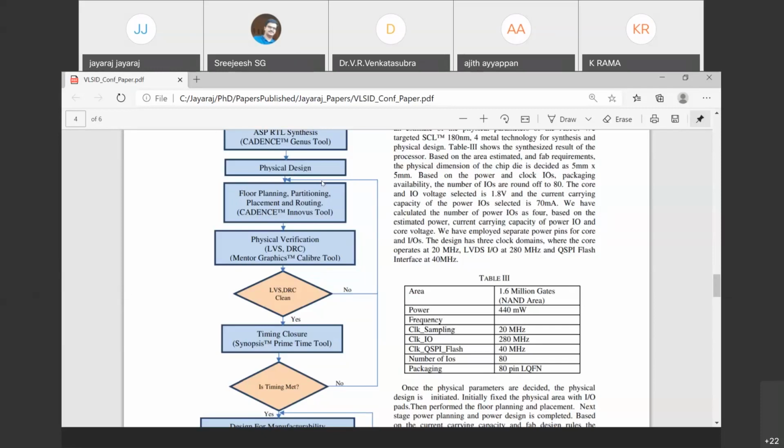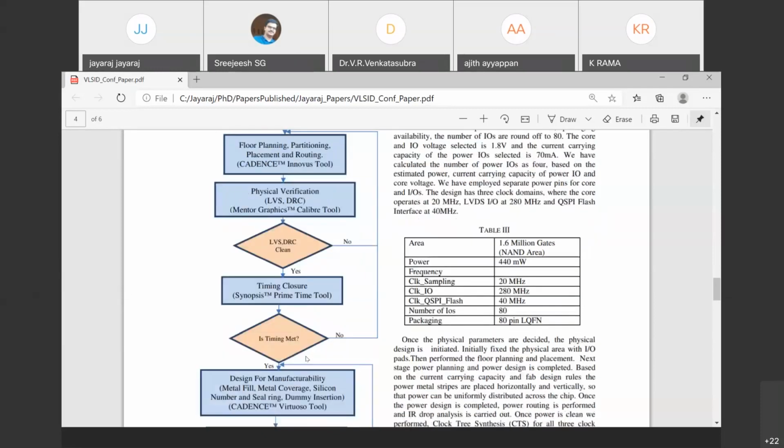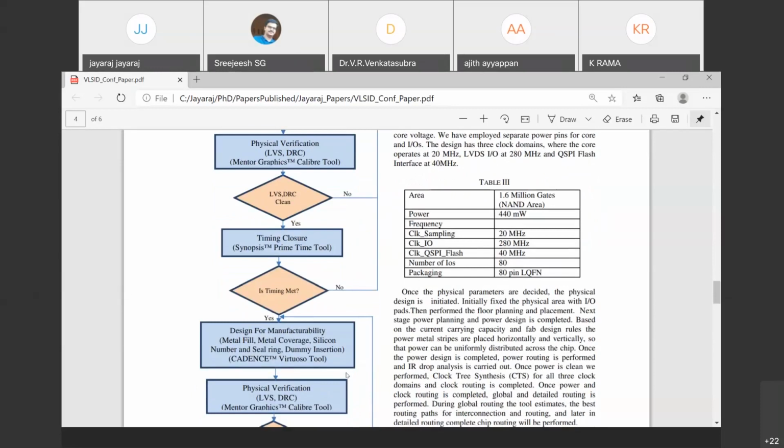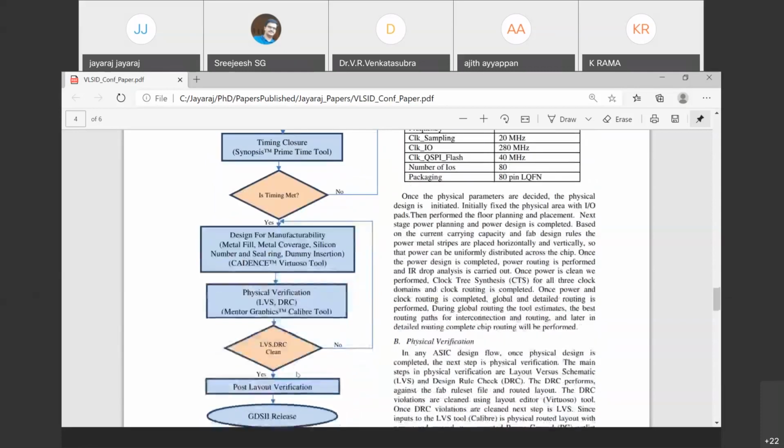So this is how the tool will work in this case. If timing is met, no issue. Otherwise, it is an iterative process. Then once the timing is met, of course, we need to go for DFM, design for manufacturability. There we need metal fill, as per the fab, metal coverage, silicon number, seal ring, many things. You need to insert dummy using Virtuoso, another tool. And again, we need to do LVS and DRC.